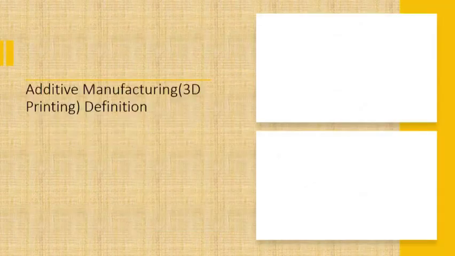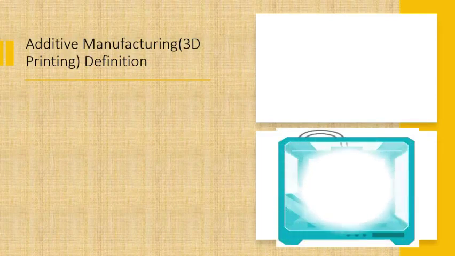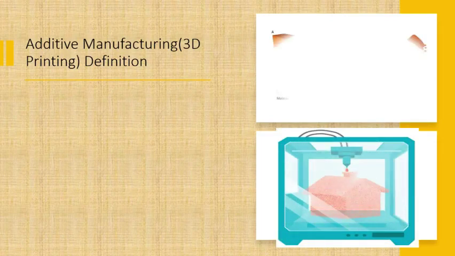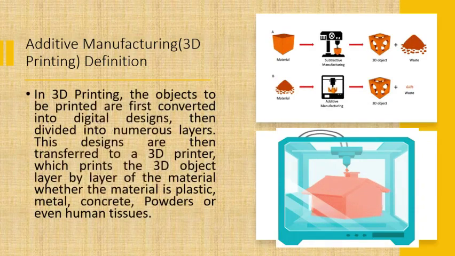So you will come to know the detailed picture of how we go from conventional manufacturing to 3D printing. Now we'll see the basic definition, as I said before. It is layer by layer manufacturing from 3D data, you can say a 3D model. You get it layer by layer, irrespective of the materials: you can use plastic materials, metals, concrete, even powders, or even human tissues.